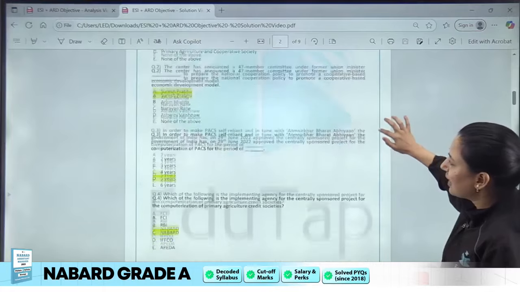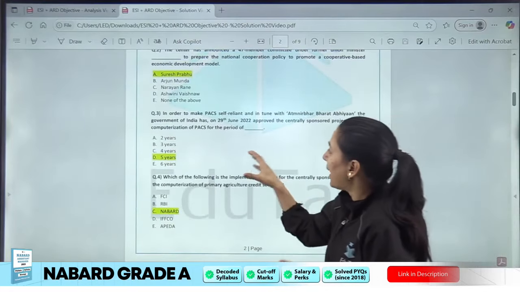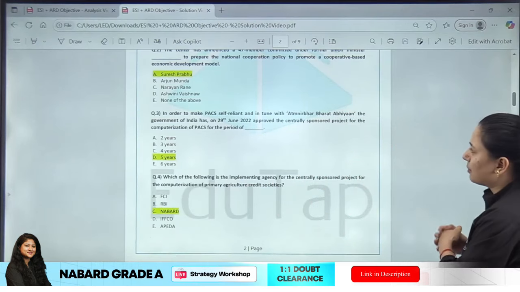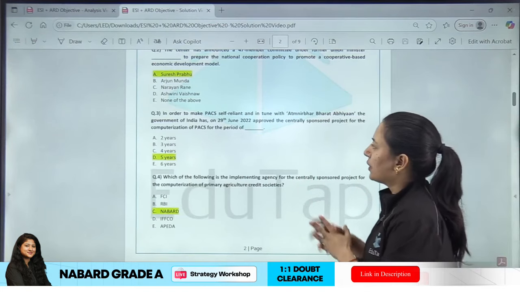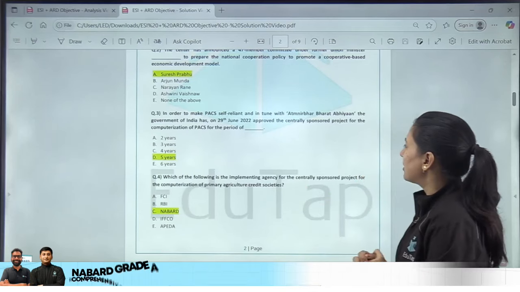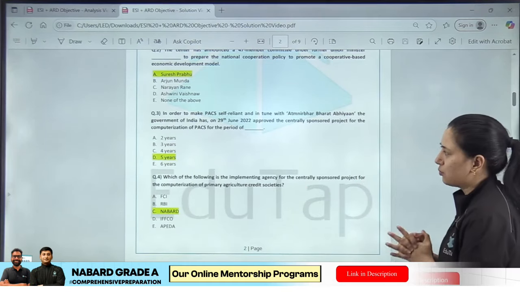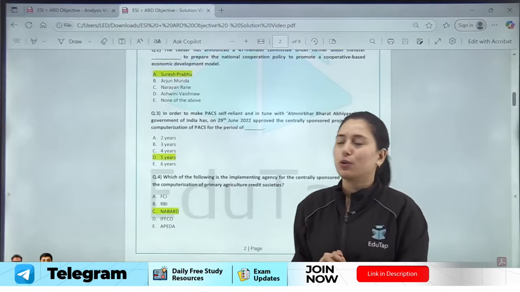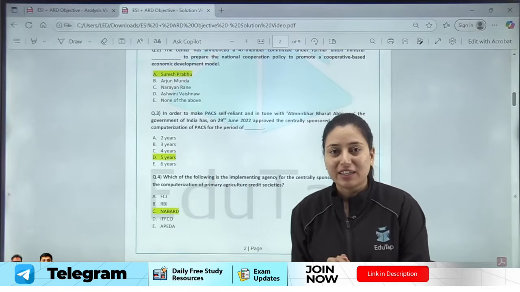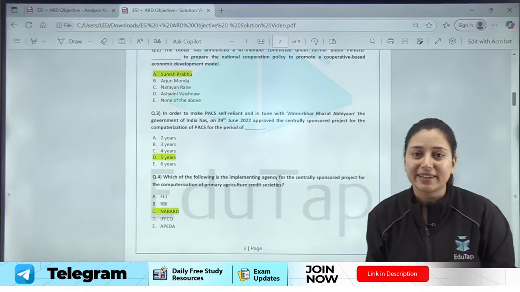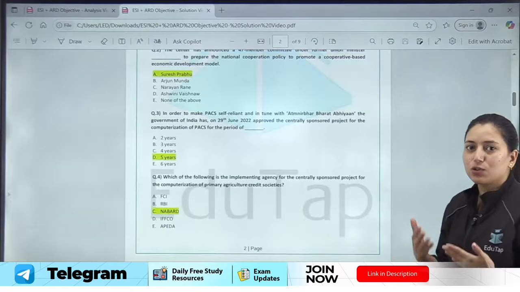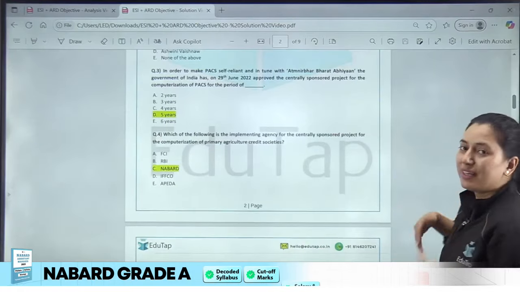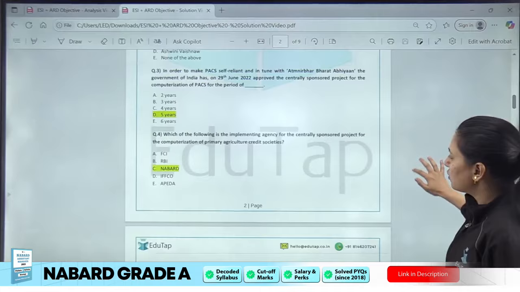Now the next question is again regarding the same. In order to make PACS self-reliant and in tune with the Atmanirbhar Bharat Abhiyan, the Government of India on 29th June 2022 approved the centrally sponsored project for the computerization of PACS for a period of dash. Now again I would say it is an easy to moderate level question. Here the answer will be 5 years. You have been asked the target period, right? Usually we cover these things. We have seen such questions being asked in this examination, and we cover this while we read about these things, right? So it's an easy to moderate type of question.